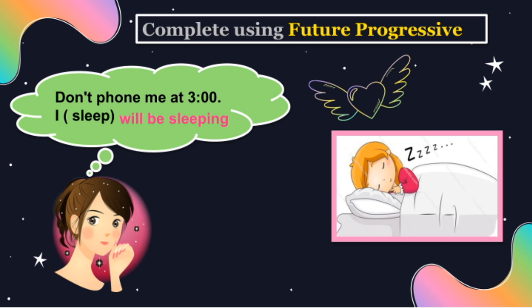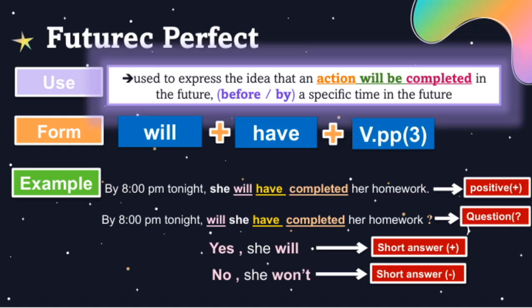This tense is especially useful when we want to talk about activities that will be in progress in the future, like during plans or scheduled events. And remember, using the future progressive helps us paint a clearer picture of what will be happening at a specific future moment. Let's look at some short answers first.